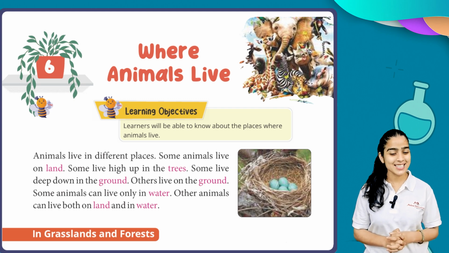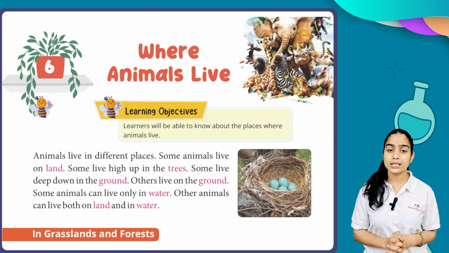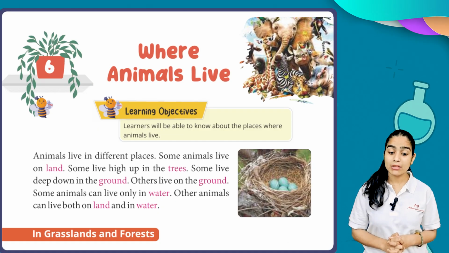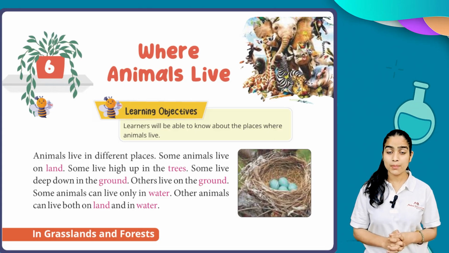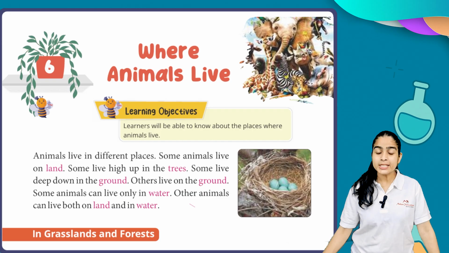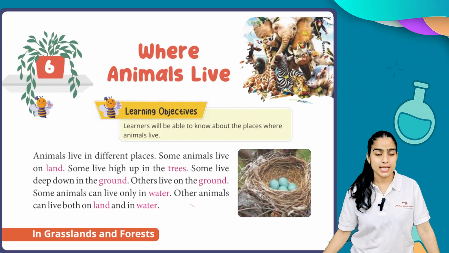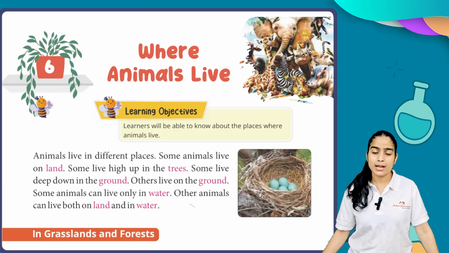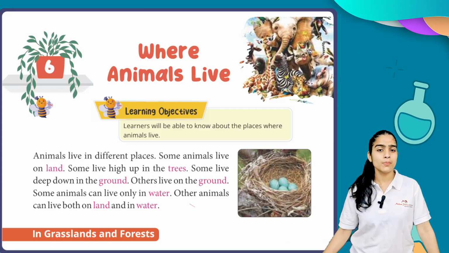Okay, let's get started. First of all, let's look at the learning objective for today. The learning objective is the places where animals live. Animals live in different places, as you and I live in different places. I live in Delhi and you live in Agra, Mumbai, Pune, wherever you live.